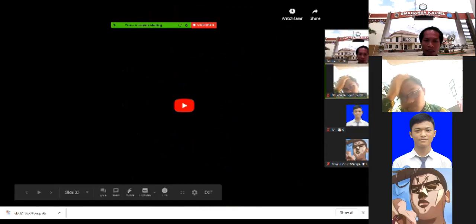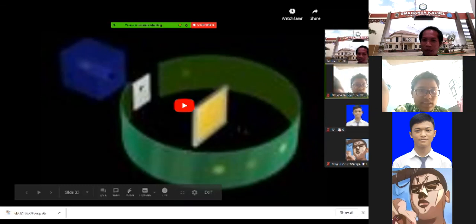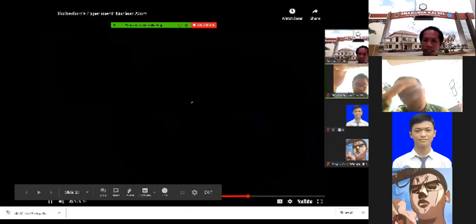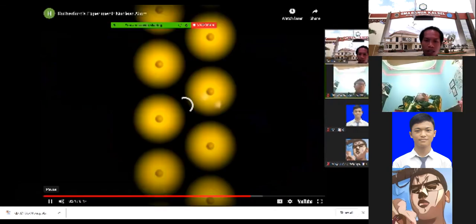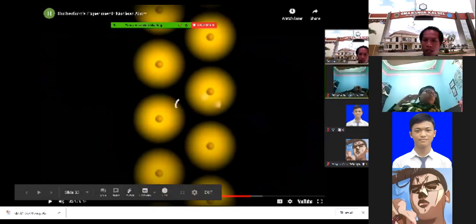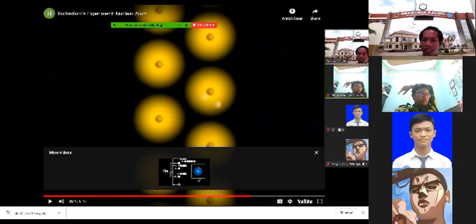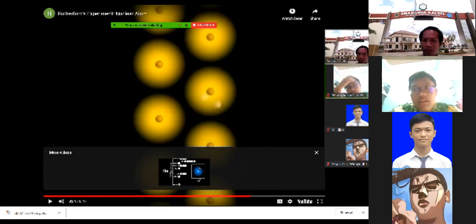Did you see something there that made the rays reflected? Did you see? Okay, let's watch again what we see here. Okay, if I pause it, maybe we can see. Can I pause it? Yes, now it is paused. As you can see here, there is something in the center of this. What do you think? What's the name of this? Nucleus. Yes, this is the nucleus.